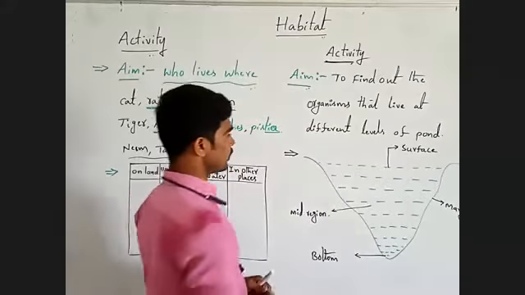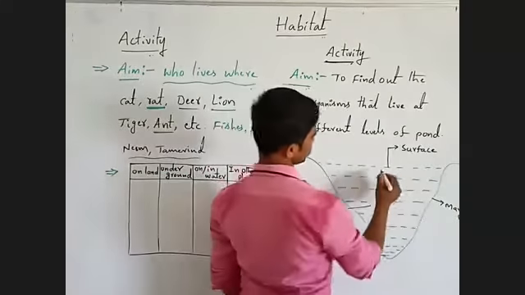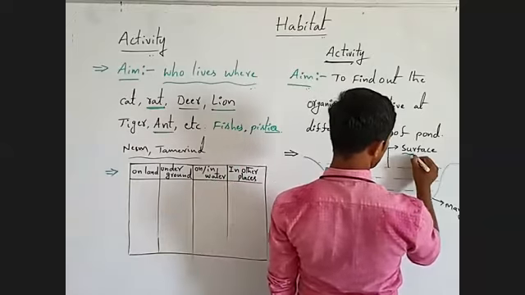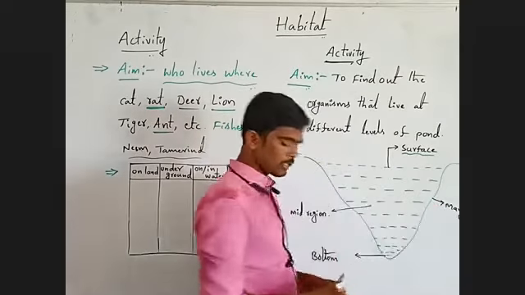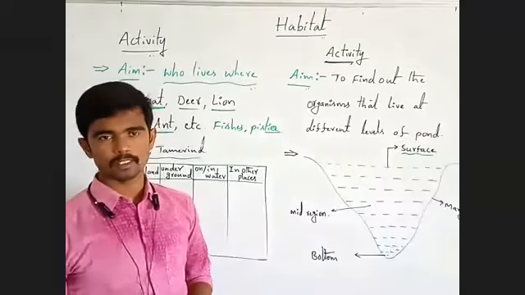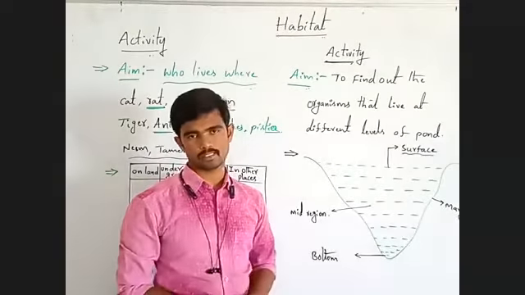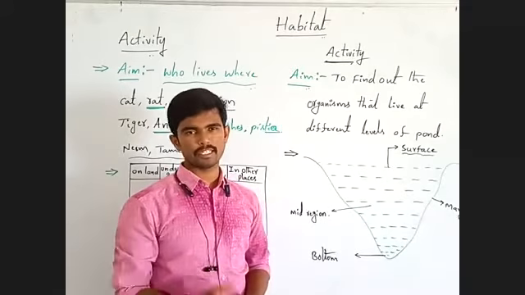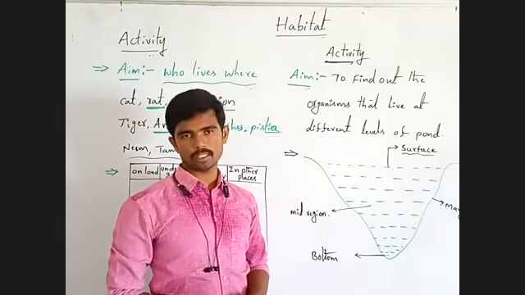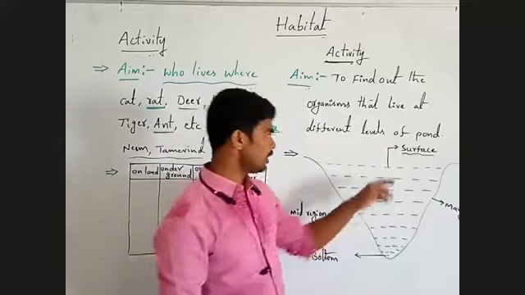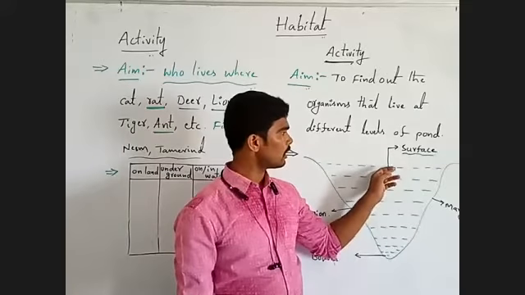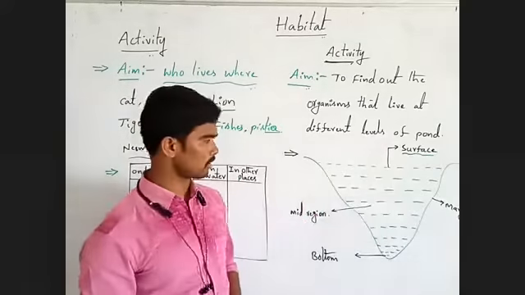Like this. How to find out? Some skaters usually live on the surface of the water. Different types of skaters and some fishes, surface feeders. They live at the surface of the pond.